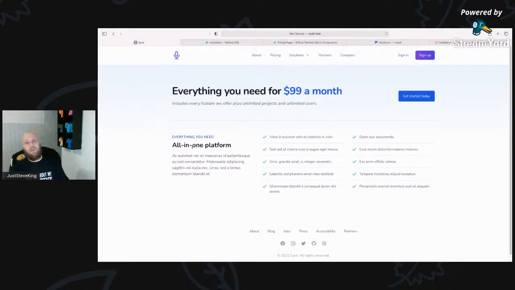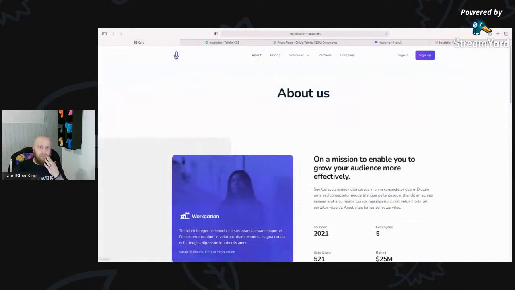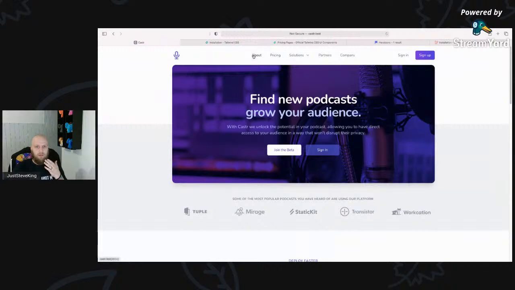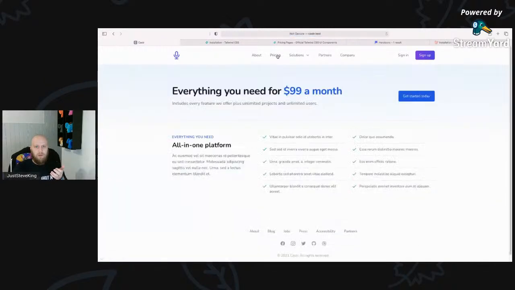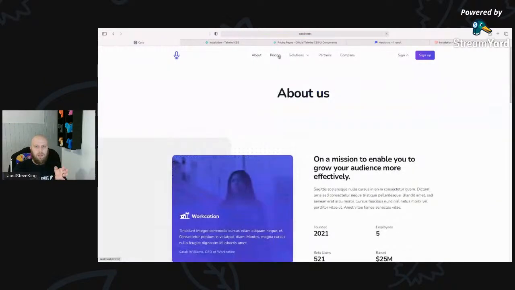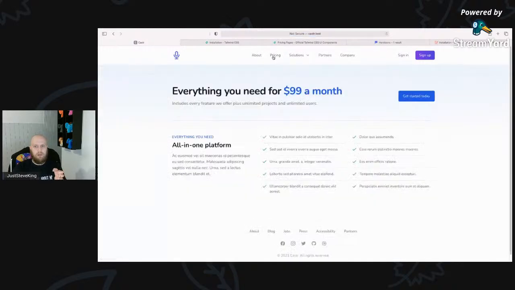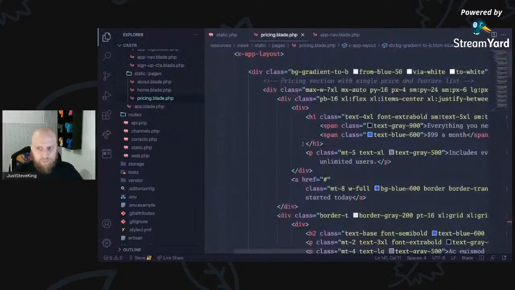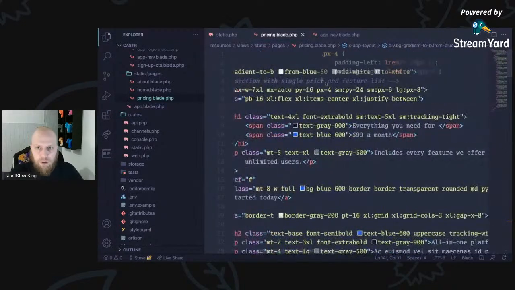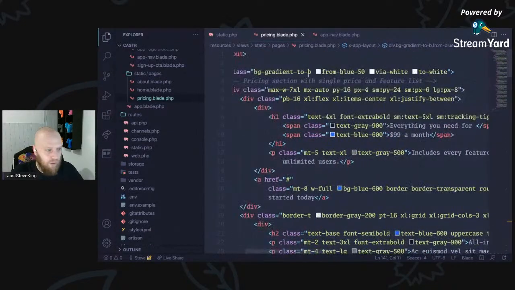Bam. That looks quite nice, but does it follow the brand? Other than color, I think it might work. For now, I'll stick with it. So let's go from blue to via white.